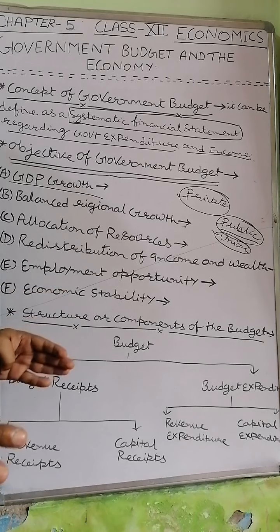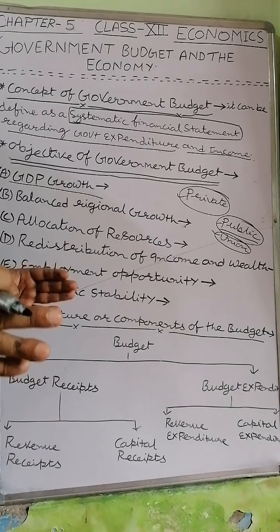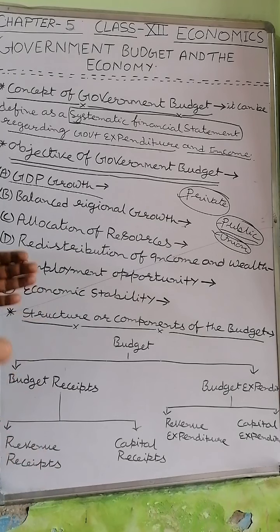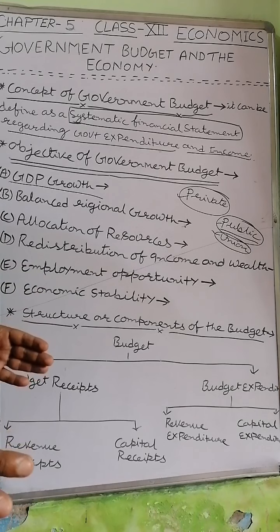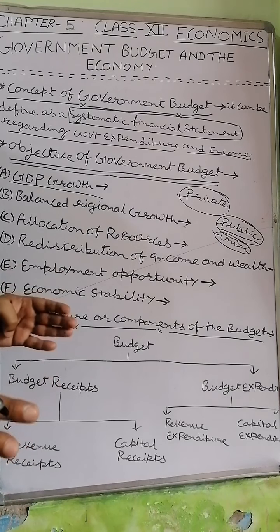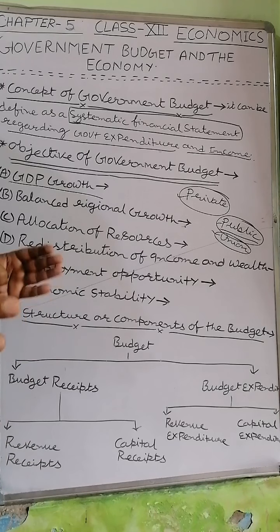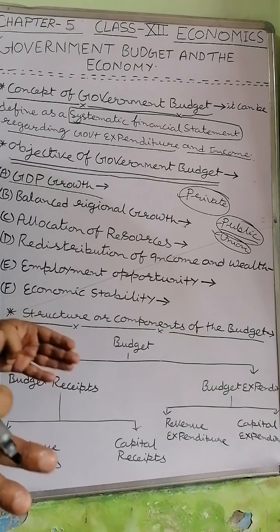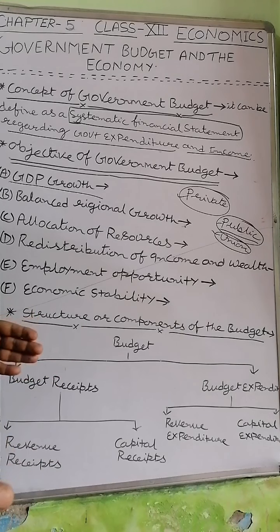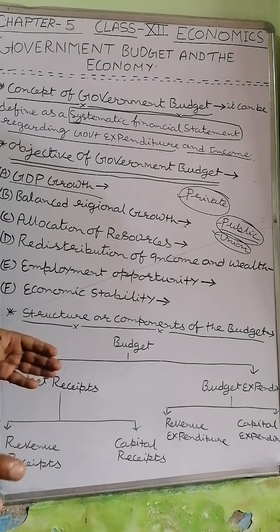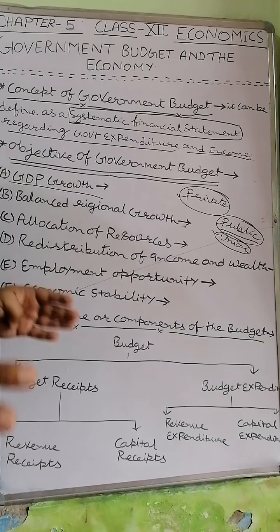So budget is defined as the best tool to initiate, accelerate and motivate the GDP growth, and through budgetary policy government can accelerate GDP growth, can accelerate developmental process of the economy, because overall investment expenditure in all sectors and production activities are initiated through budgetary policy.